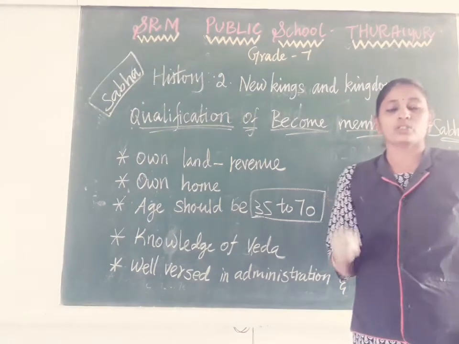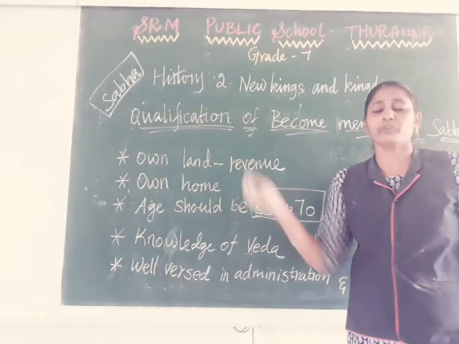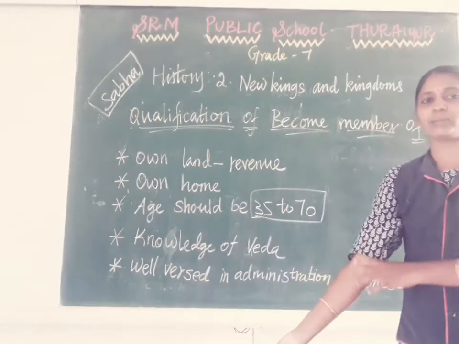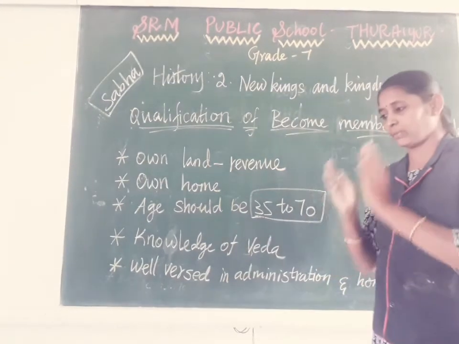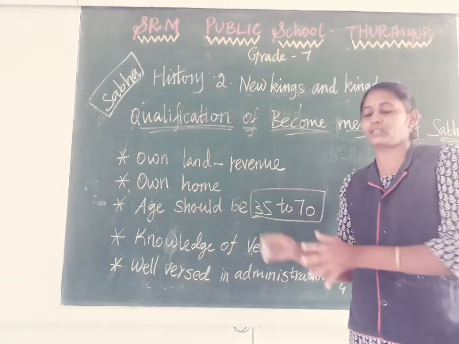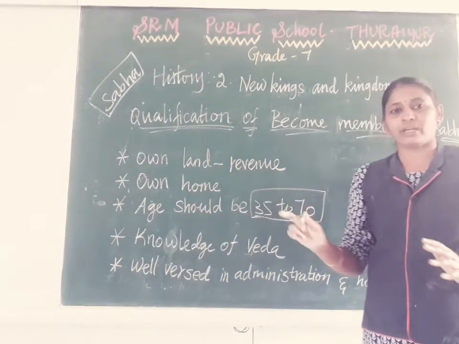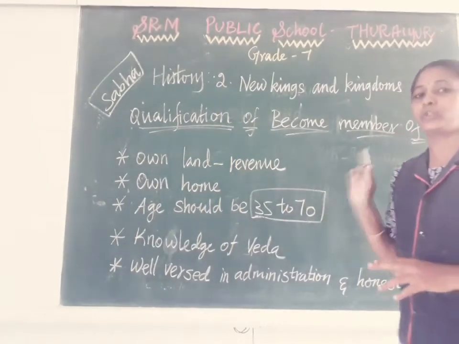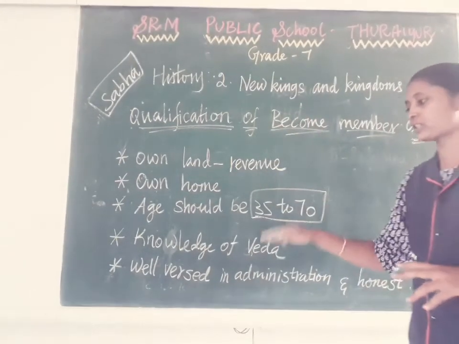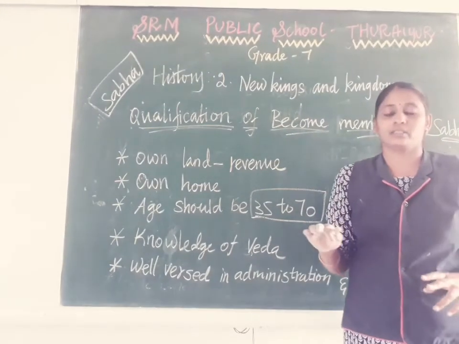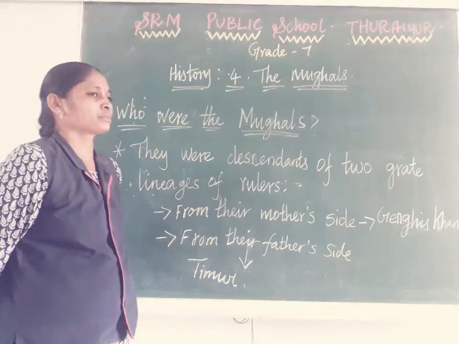One more point is given in our book: if anyone in his family was a member of the Sabha, say his father or his brother, then for three years no one in that family is allowed to stand in the election. Like that, a set of rules and regulations was assigned for standing in the Sabha election.